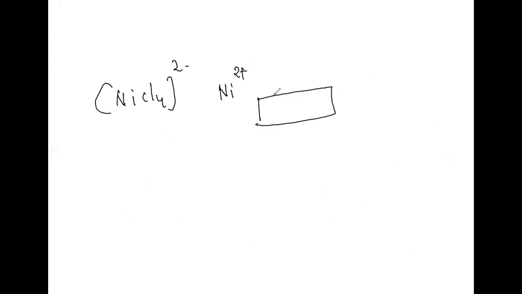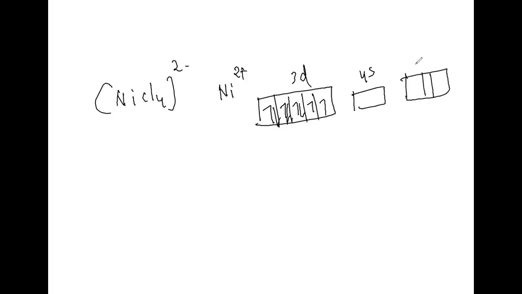Now, if I take [NiCl4]2-, what hybridization can we take? Here we can see tetrahedral geometry. Here also it is +2 only, correct? Now, the 3d8 I'll write like this: 1 2 3 4 5, 1 2 3 4 5 6 7 8. After 3d, what is there? 4s will be there. After 4s, the 4p will be there. Here, how many ligands are there?